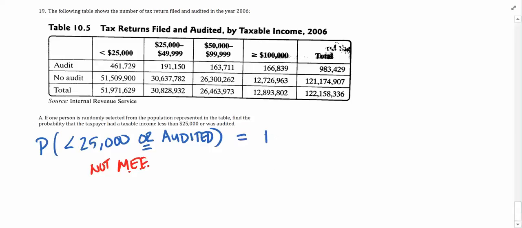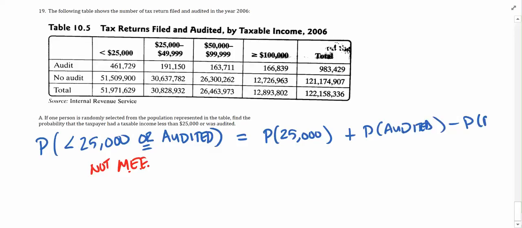So this is going to be the probability of less than 25,000 plus the probability of being audited. And then we need to subtract off the probability of both of those things happening. Okay, so where do we get this information? We need to look at the table.